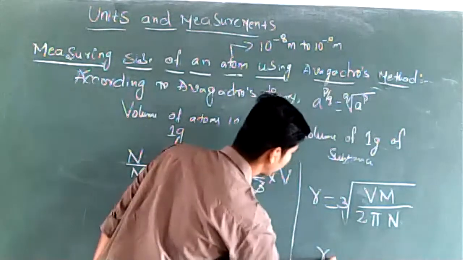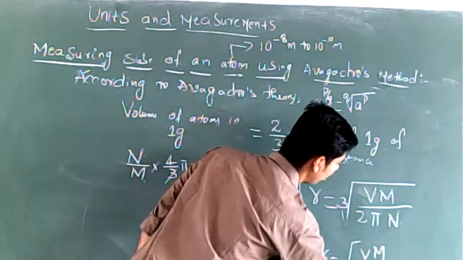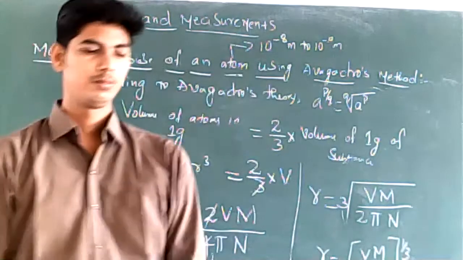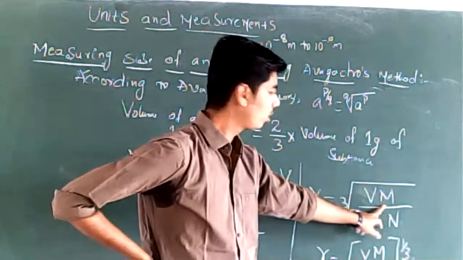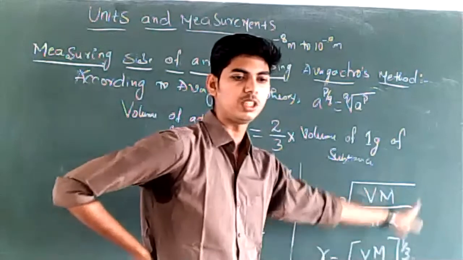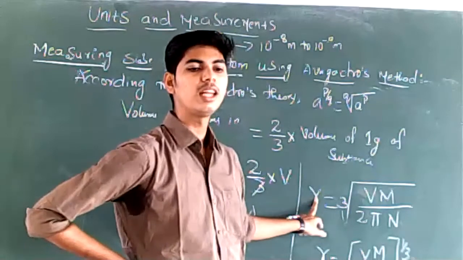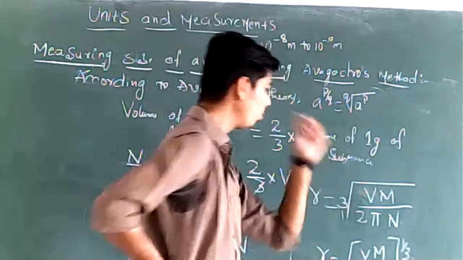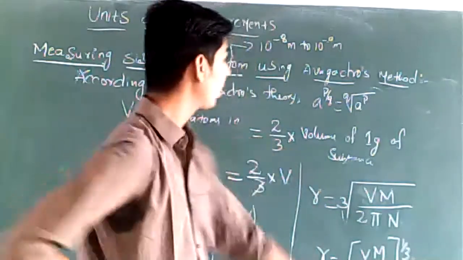This can be written as r equal to Vm divided by 2 pi n, power 1 by 3. If you know the volume of the substance, the molecular mass of the substance, and the Avogadro number, you substitute and take the cube root of it. You will get the radius of that. So this is how you can calculate the radius of an atom using Avogadro's method.